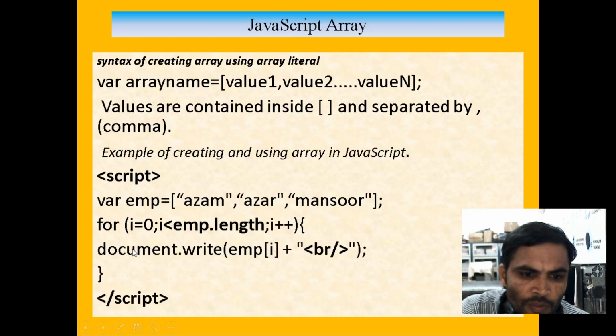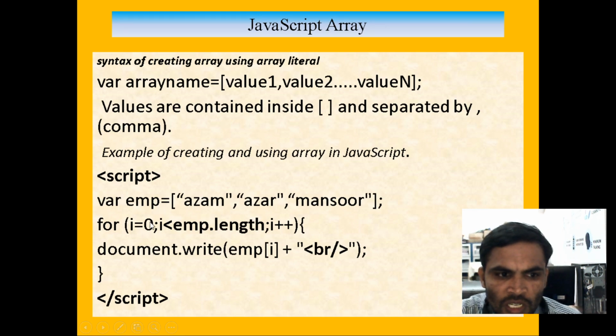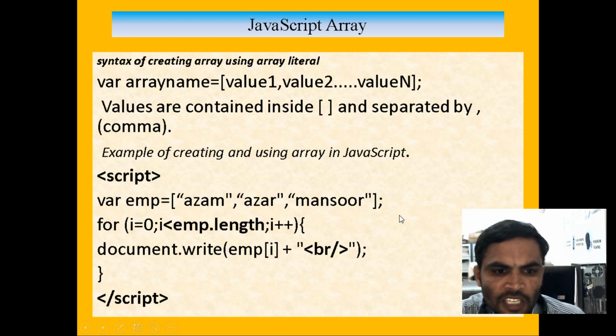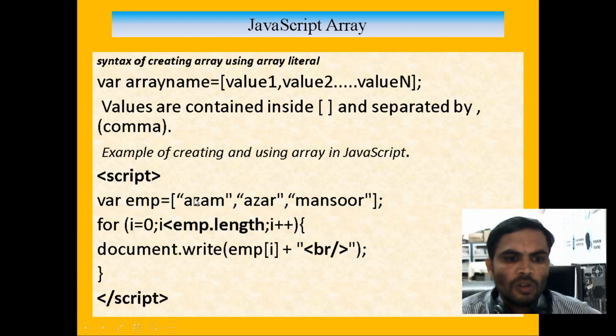Then for retrieving purpose, what we are doing is document.write. With the help of the document.write method we are displaying the output, and it is an array. Under the array these are the names it is storing, with the help of the index position. The index position starts from 0, 1, 2, 3, up to n number of indexes. If you have n values, the last index is n minus 1.